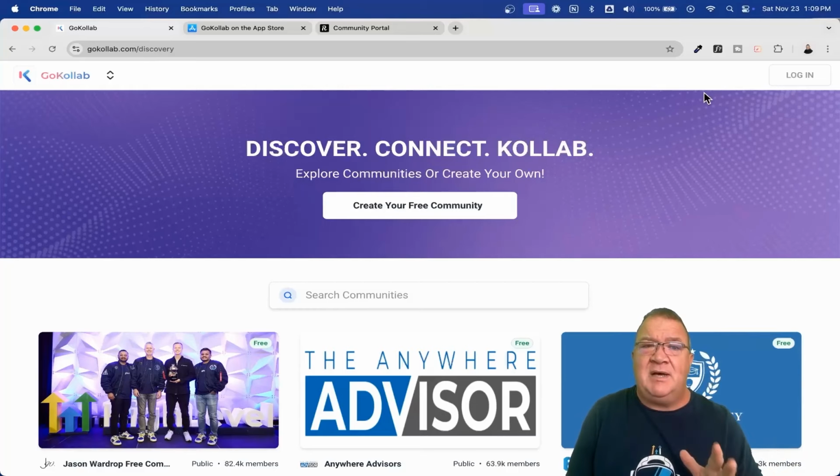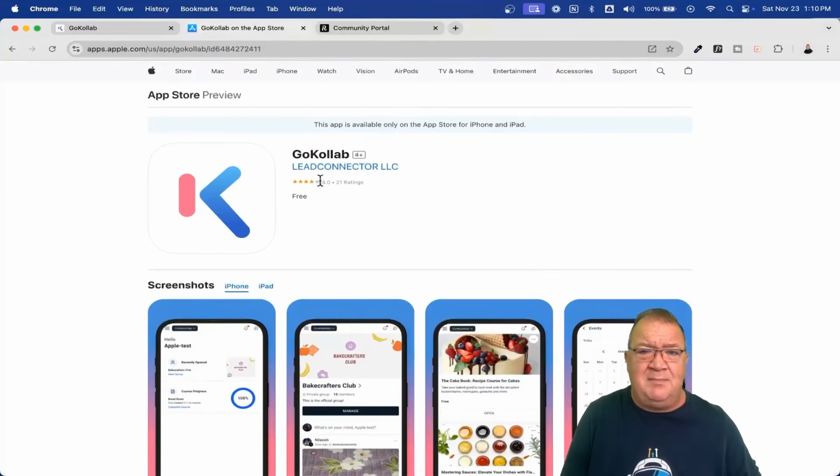Now, because GoKollab is now a separate product, a separate site dealing with communities, Highlevel has released a separate GoKollab app. There is a mobile app, and this is what it looks like right here. The GoKollab mobile app. It's a part of the Lead Connector LLC, but this is the logo that you have. So you can go ahead and download GoKollab. And think about this. Again, they wanted to compete with Skool because Skool has an app.